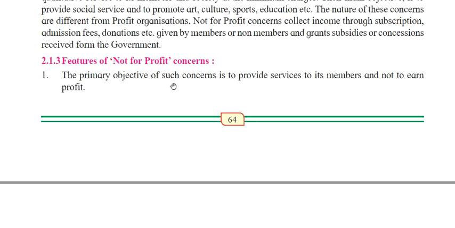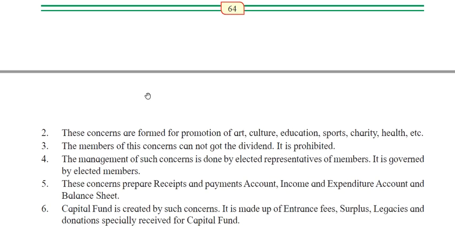The second is that these concerns are formed for promotion of art, culture, education, sports, charity, health, etc. The members of this concern cannot get a dividend.